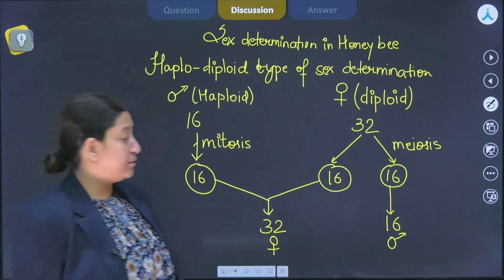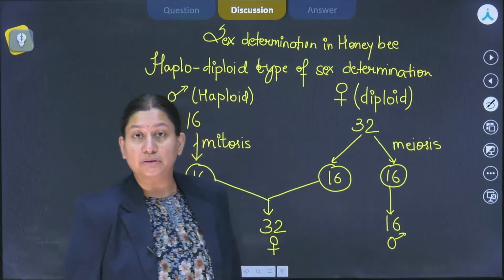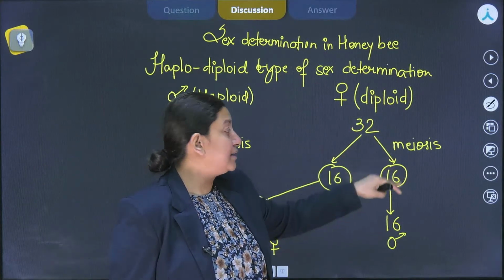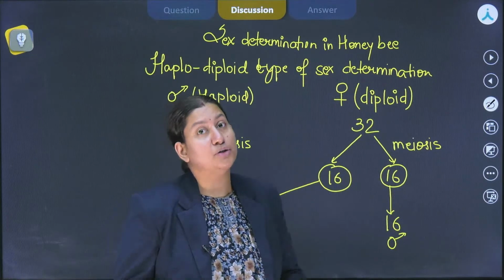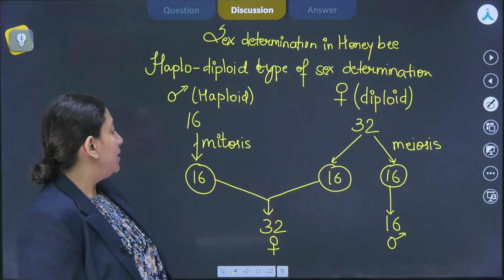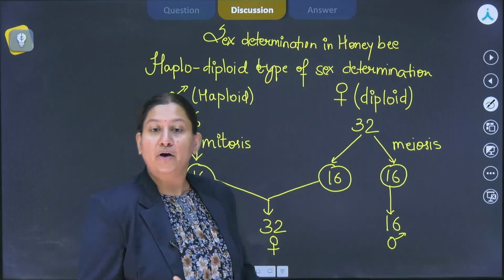So that is the reason we can clearly see that these particular individuals, these males, do not have a father, right? Because the mother's gamete itself is parthenogenetically developing, and in the same way they cannot produce sons, but they can have grandfathers and grandsons, right? So this is how sex determination occurs in the case of honeybee.